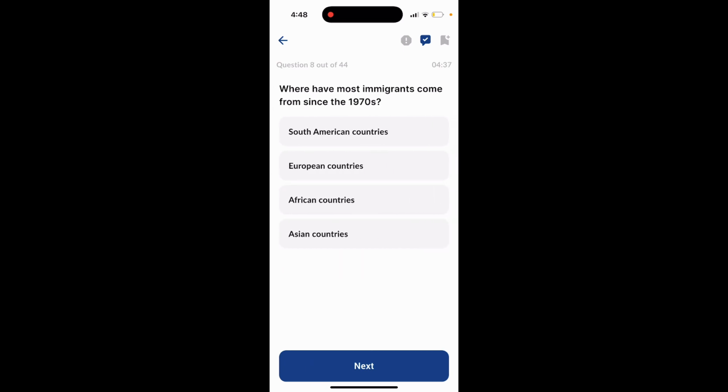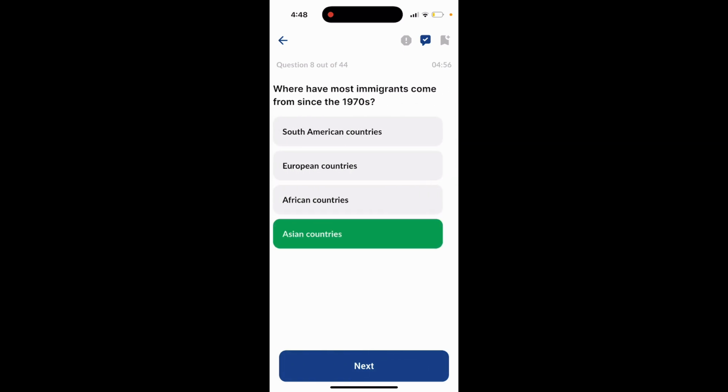Question number 8. Where have most immigrants come from since the 1970s? South American countries, European countries, African countries, Asian countries. The answer to this question is option number 4, Asian countries.